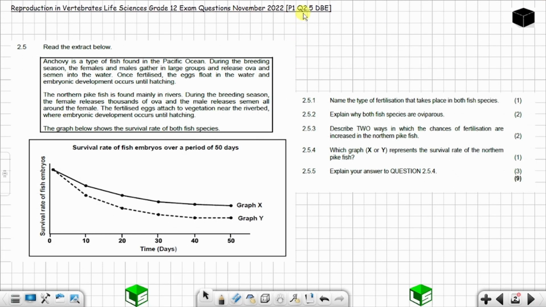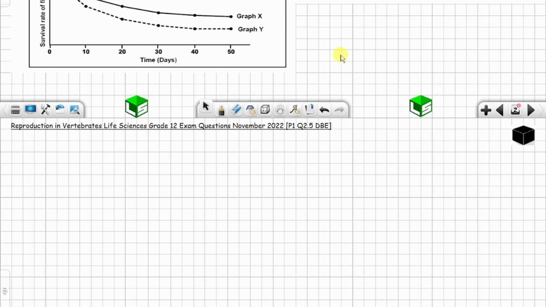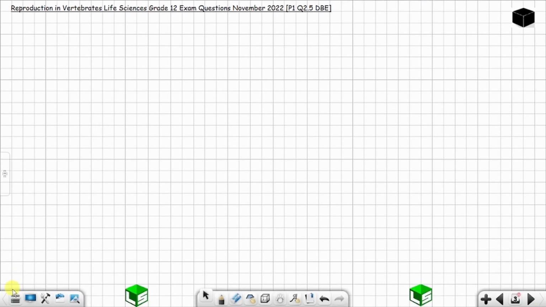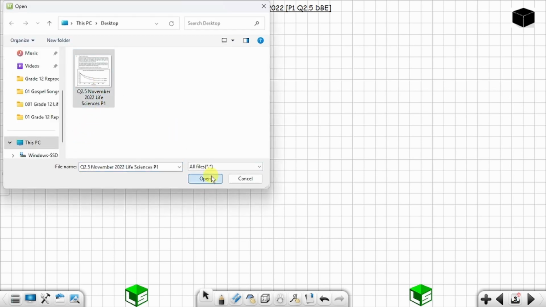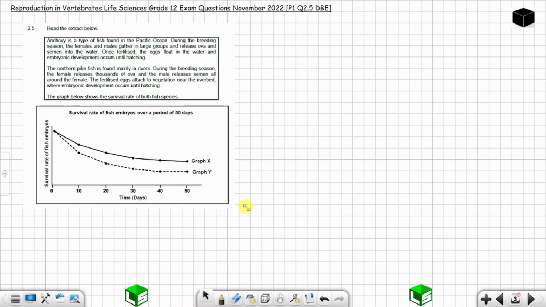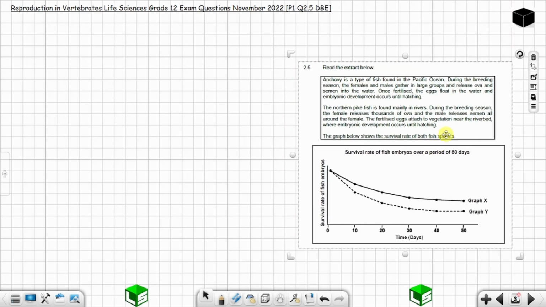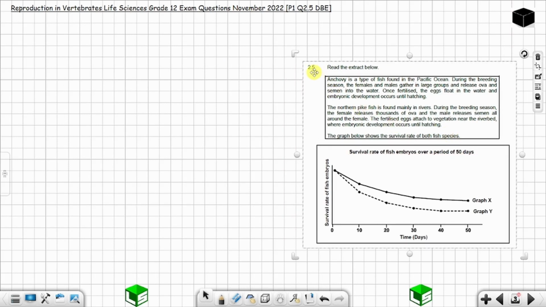Okay, question 2.5 from DBE from paper 1 from November 2022 on reproduction in vertebrates, Life Sciences Grade 12 exam question. Let me get the question. It's question 2.5 from November 2022. Okay, this is the question. So 2.5, read the extract below.